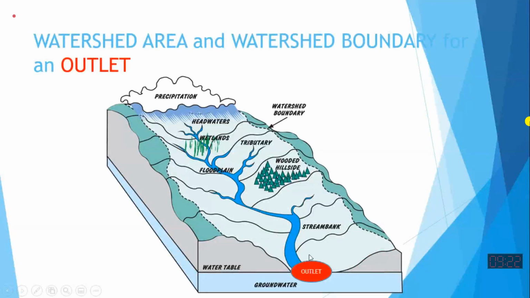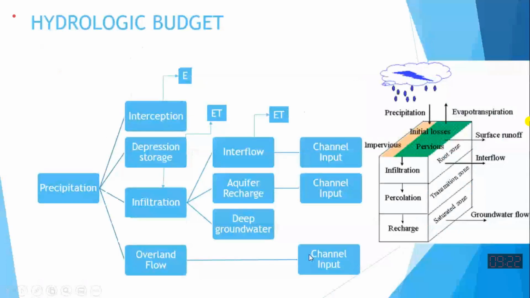If I move this outlet to, if you are seeing the mouse location, a small river end over here, then catchment will be only that part which is providing water to that outlet. So that will be only catchment. Have you got it? So catchment is dependent upon location of the outlet.